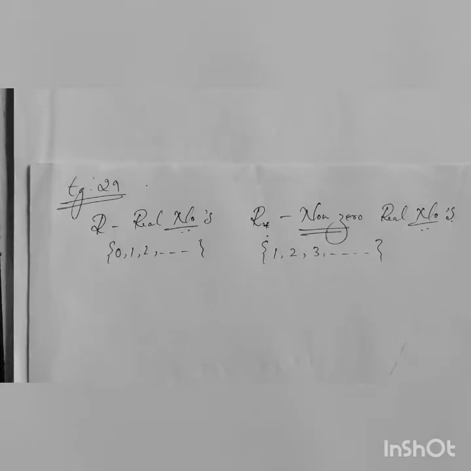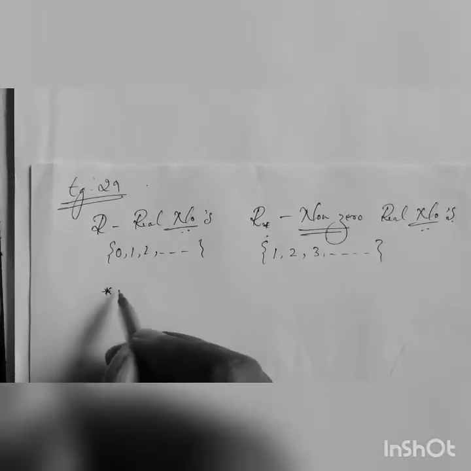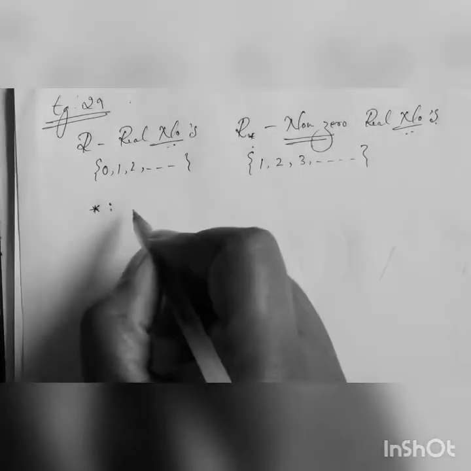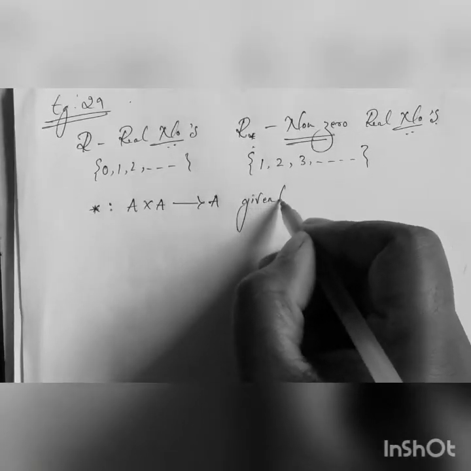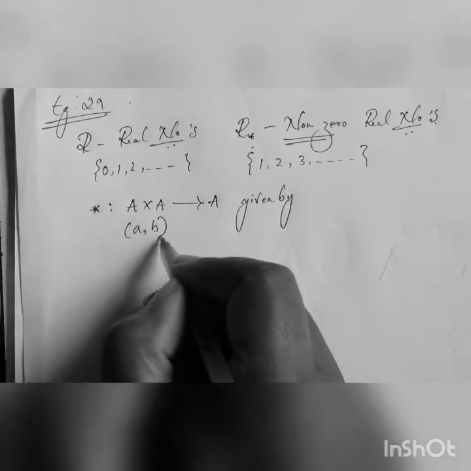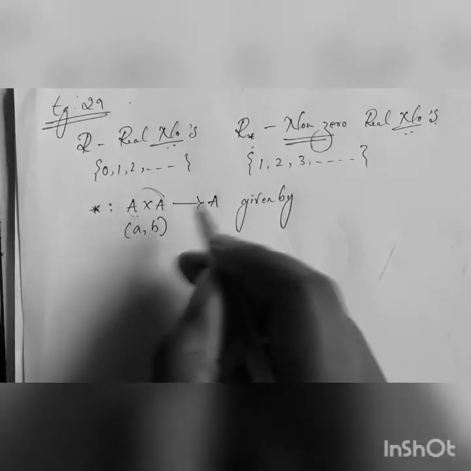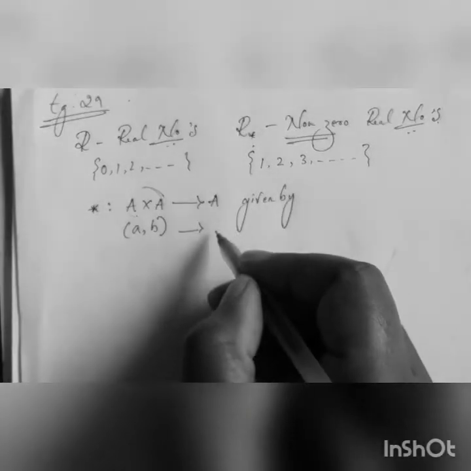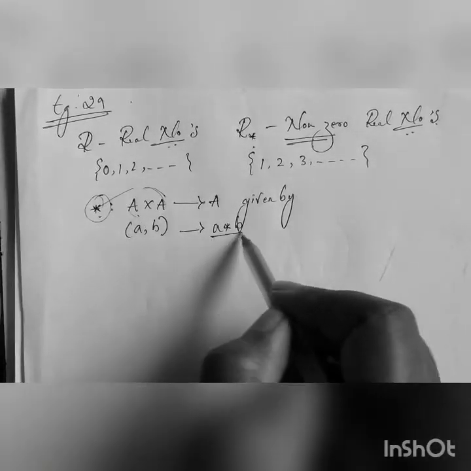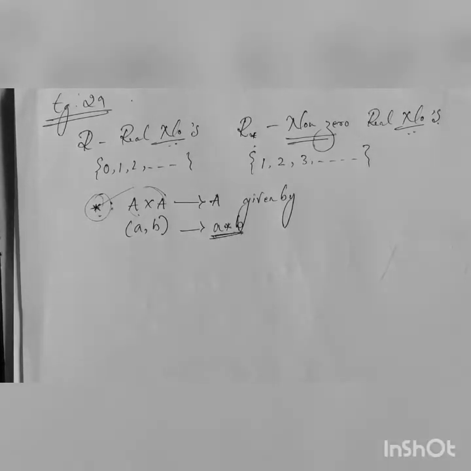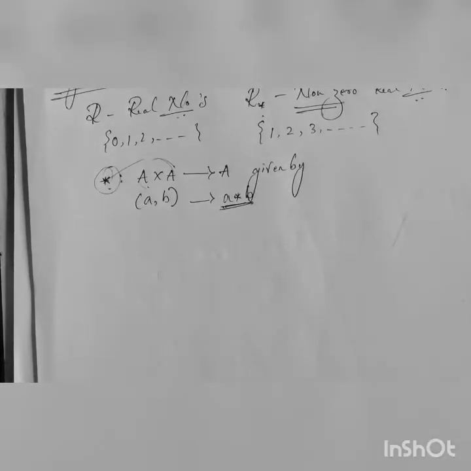Now, according to the definition we have seen, a binary operation star on a set A is defined as A cross A to A, given by the ordered pair A comma B that belongs to A cross A, which you can write as A star B. Here they have asked that you need to show addition, subtraction and multiplication are binary operations on R, but division is not a binary operation on R.